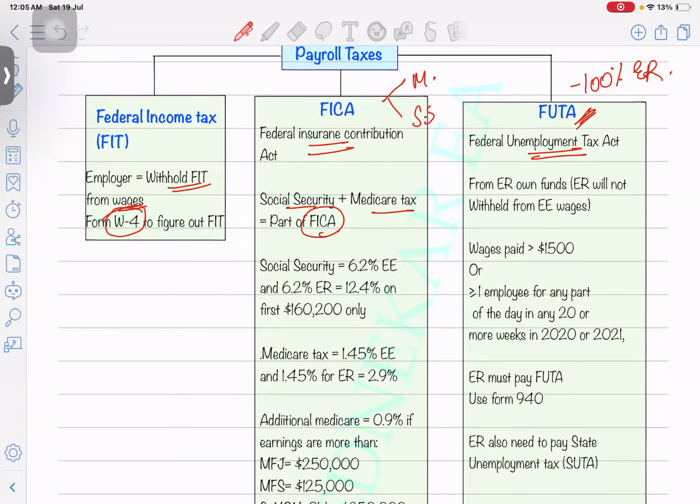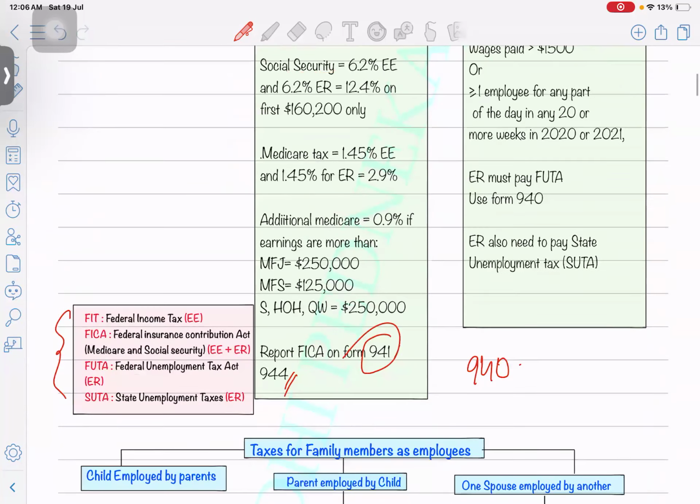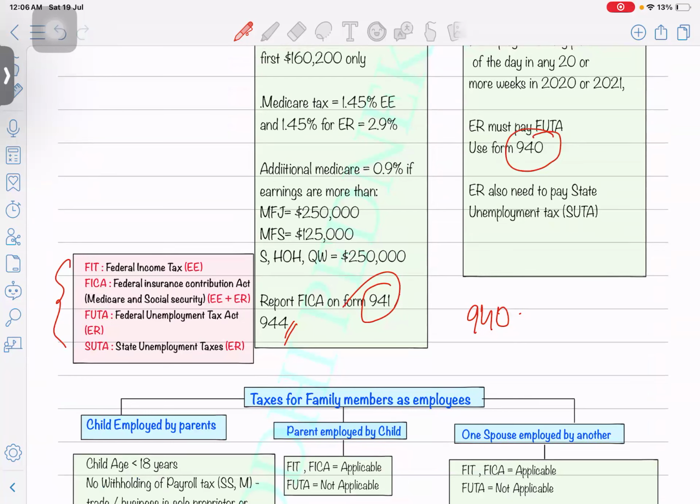So federal unemployment is 100% paid by the employer. Whatever wage I'm going to pay to my employees, I have to pay 0.6% as a federal unemployment tax. And yes, you have to report it. You just have to file the 940 return for reporting. You're not paying the tax through 940. 940 is just the reporting requirement. Actually, you pay the taxes every month as and when the payroll is run.